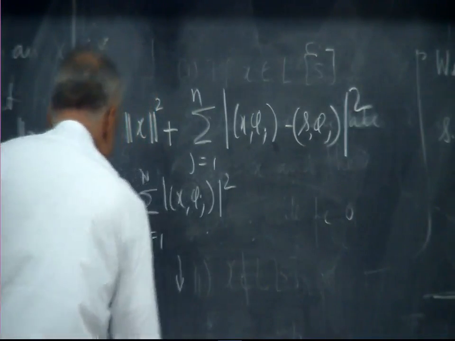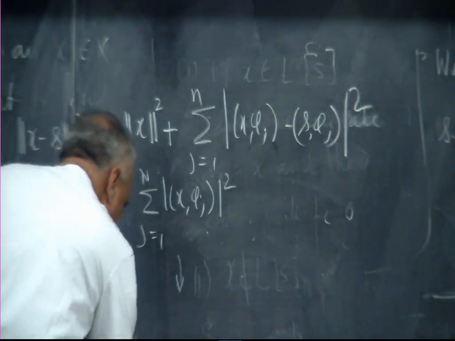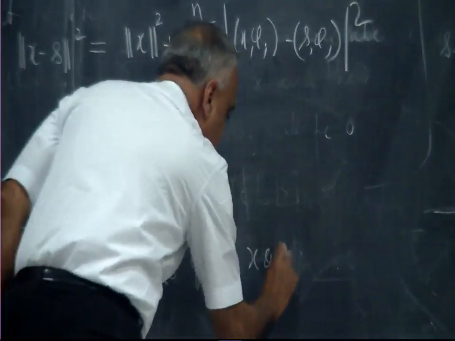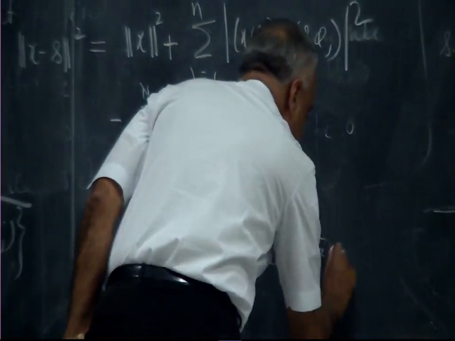On the RHS, given x and s, first and third terms are fixed.